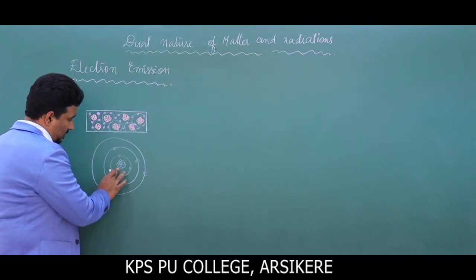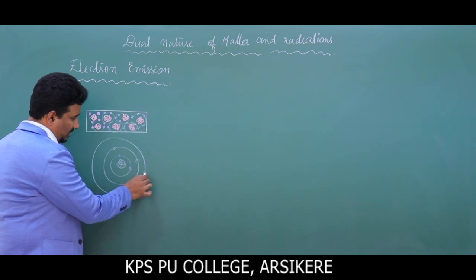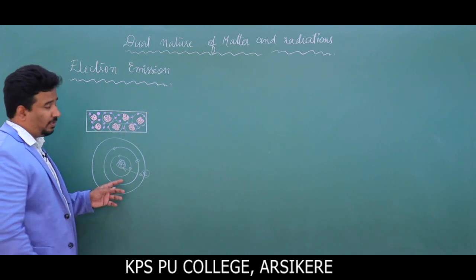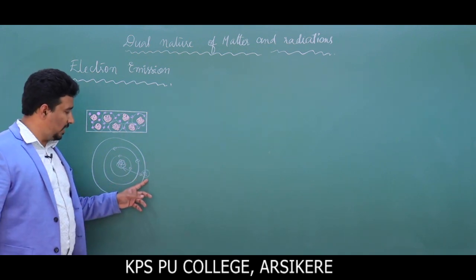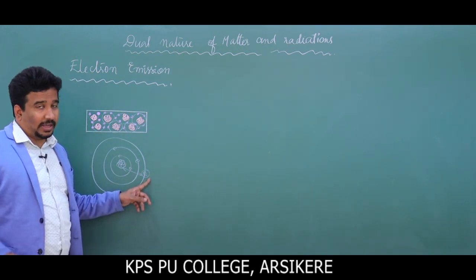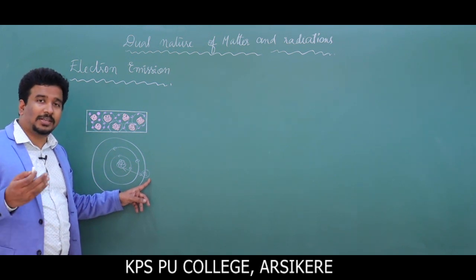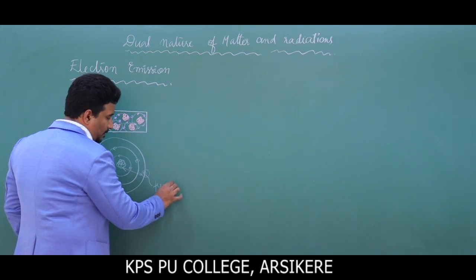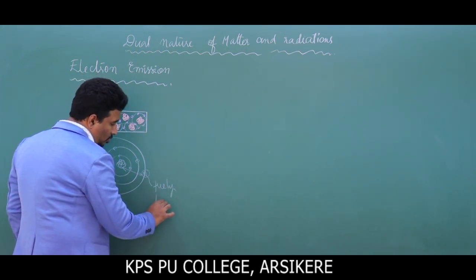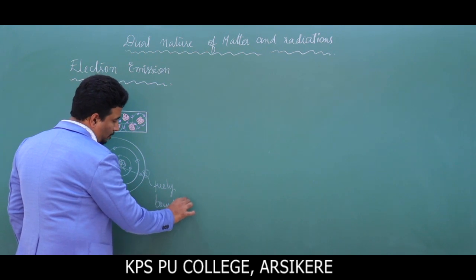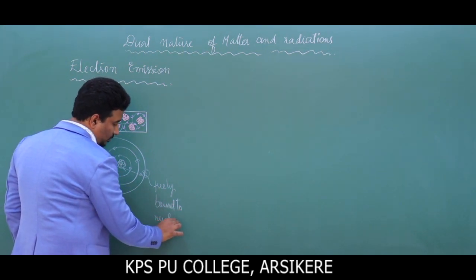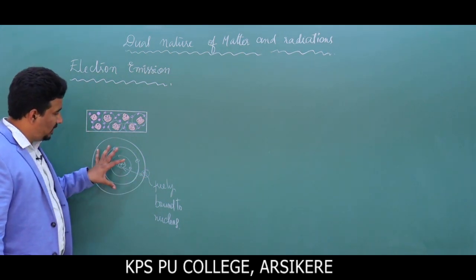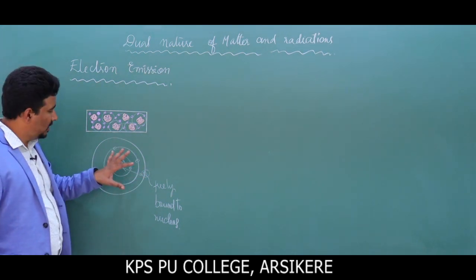This is the nucleus, and this is an electron in the outermost orbit. The distance between them is large. Because of that, the attractive force acting on the electron is less. That means this electron is loosely bound to the nucleus, and here I have magnified this for you.